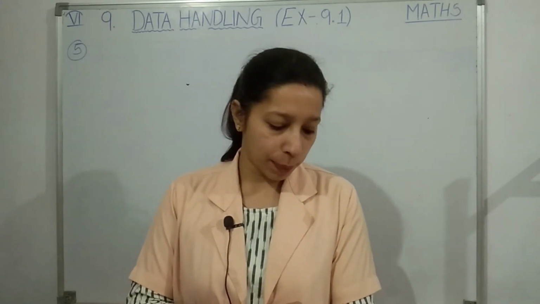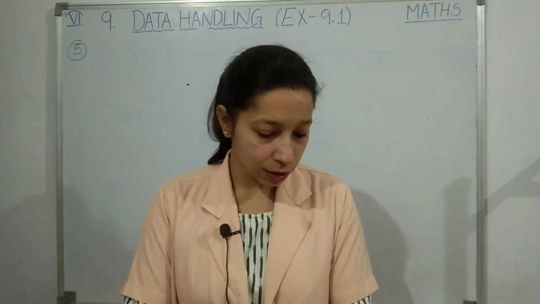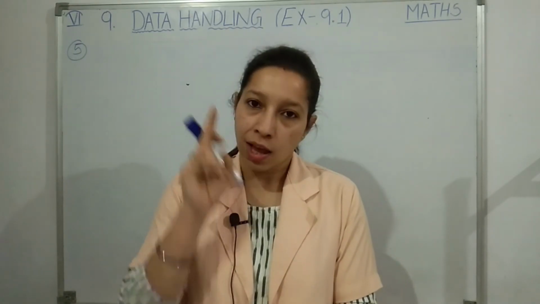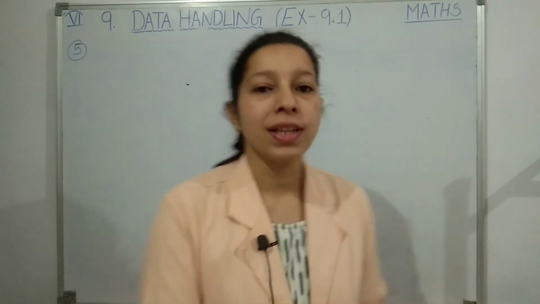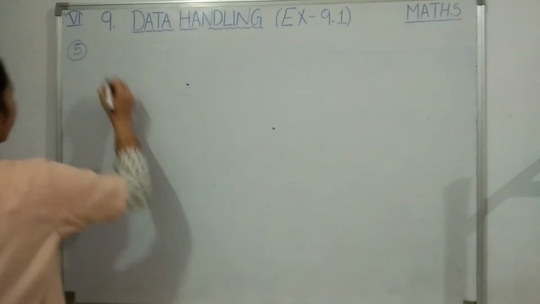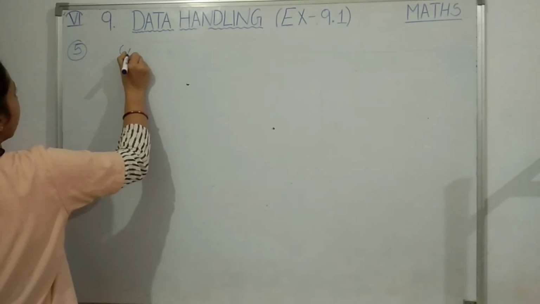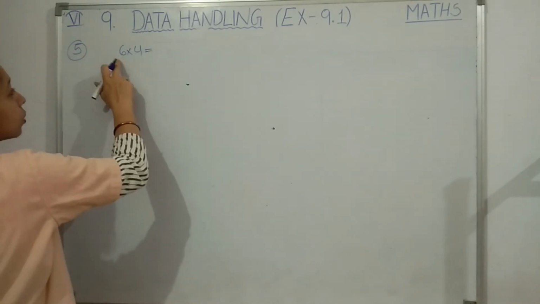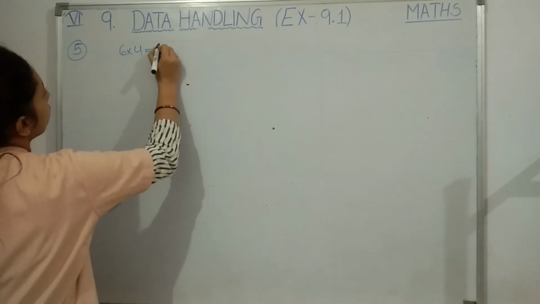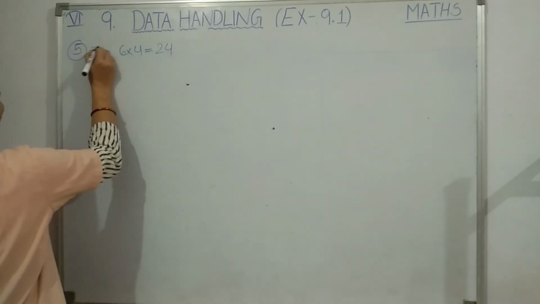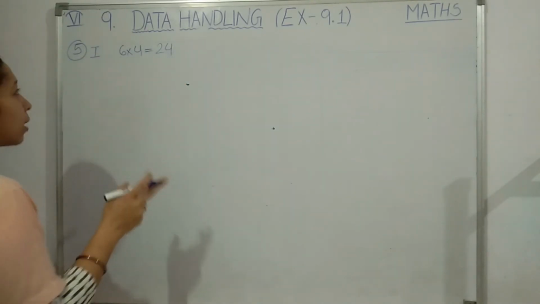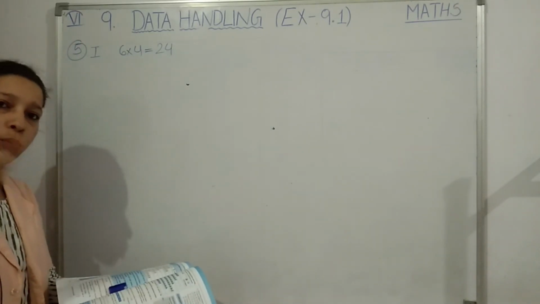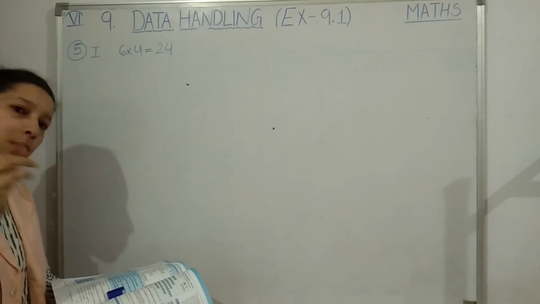Okay, now let us observe the pictograph. Class 1, how many girl students are there? Count the pictures. 1, 2, 3, 4, 5, 6. For first number, how many pictures are given? 6. So near that pictures, you will write like this: 6 into 4. Why, students? Because 6 pictures, one picture is showing 4 girls. So 6 pictures will show how many girls? 4 girls. So here I will write class 1, 6 fours are 24. So that means in class 1, 24 girls are there. In your textbook, in that table itself you can write.